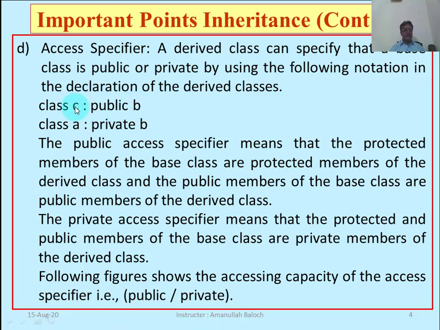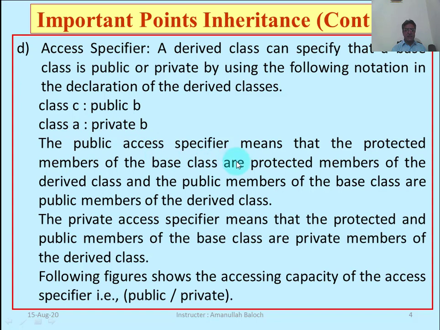Now the C class is derived from the base class publicly. Here another scenario is we are deriving the base class privately. Class A, private B. Here class A is derived from the base class B privately.